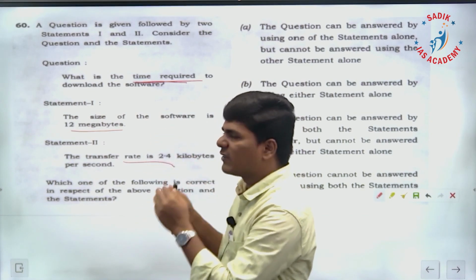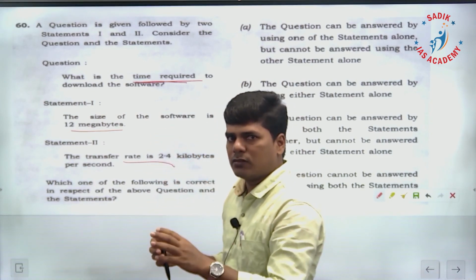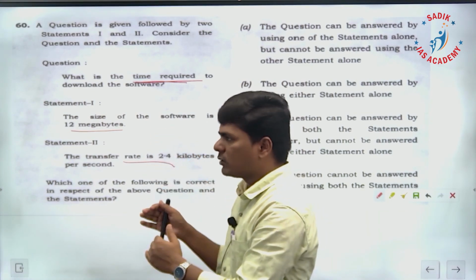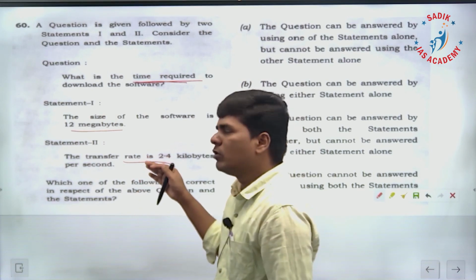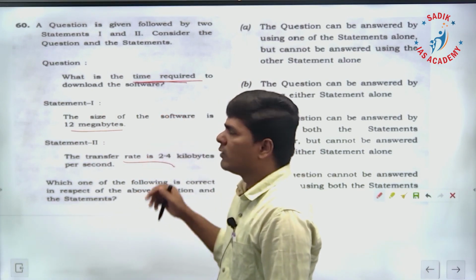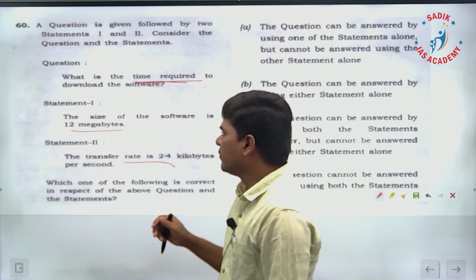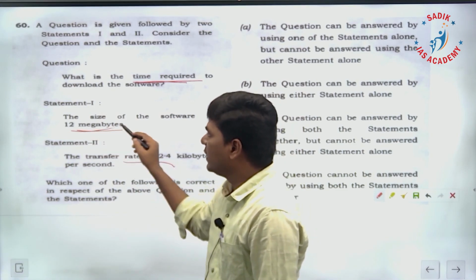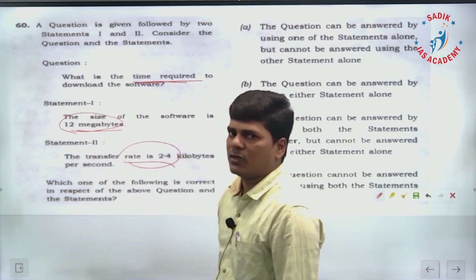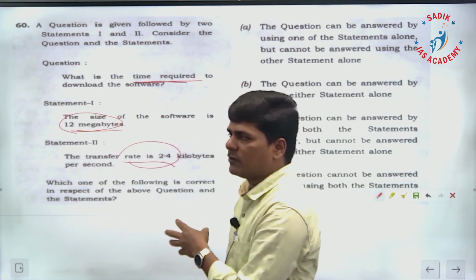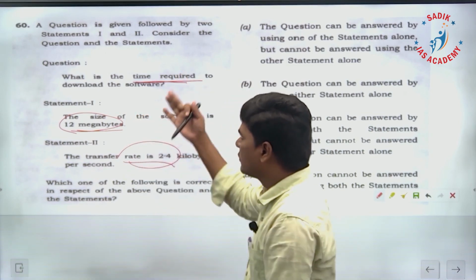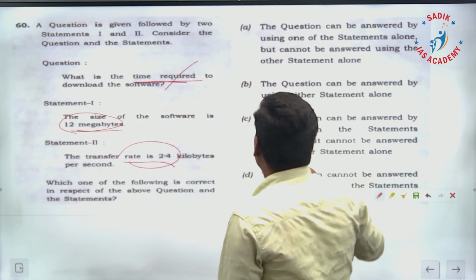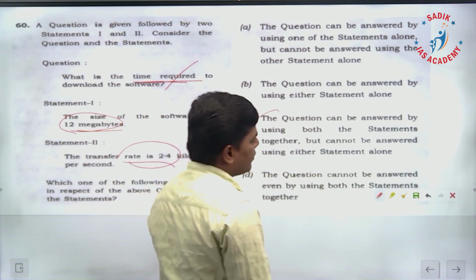Now if we combine the size and the speed, if we know both, then only we will be able to find the time. Time is equal to distance by speed. Distance is here the size, speed is the rate at which the software is downloaded. Therefore, by combining these two statements, we can answer the question. Therefore, again for this question, option is C.